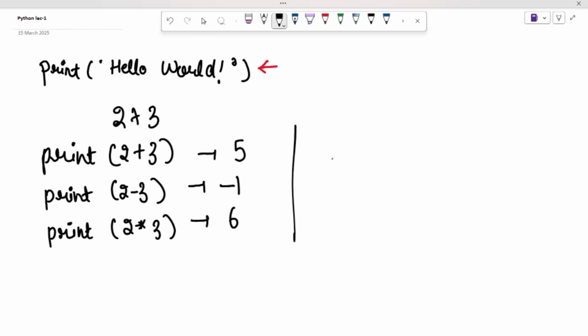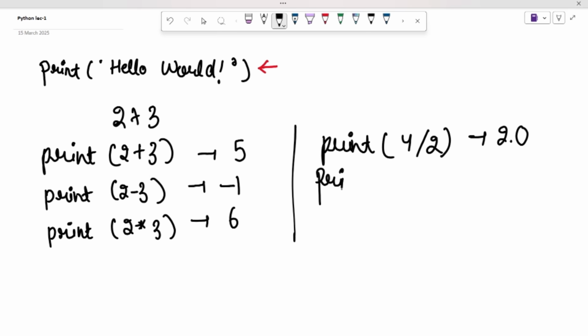And for division, we will write print 4 slash 2. It will return 2.0. We need to remember that Python gives the division result as a floating-point number. And to calculate the power of any number, we will write print 2 double asterisk 2, which is 2 raised to the power 2. It will return us 4.